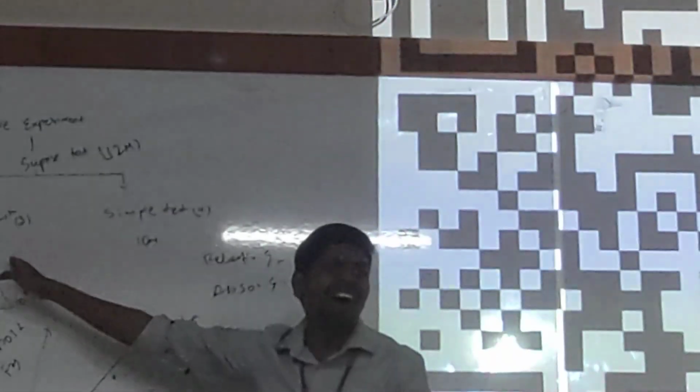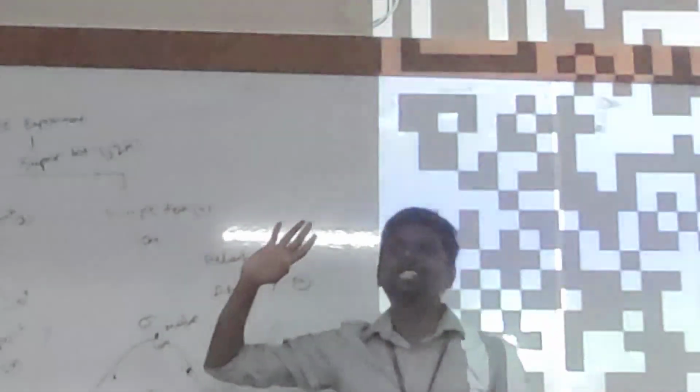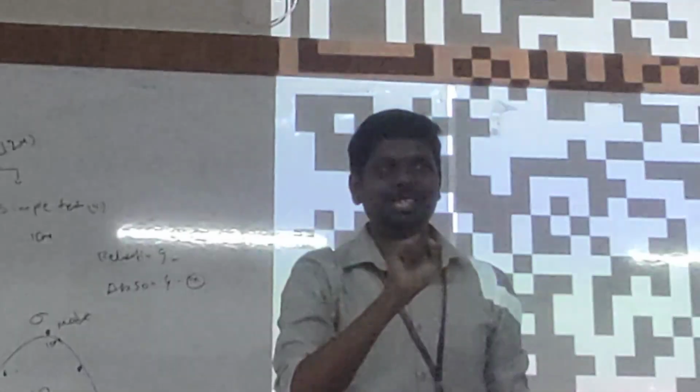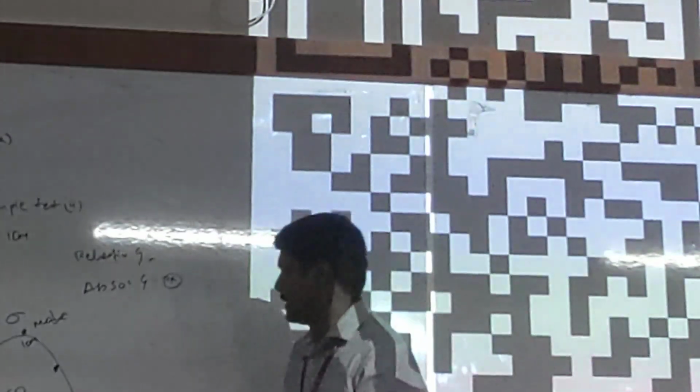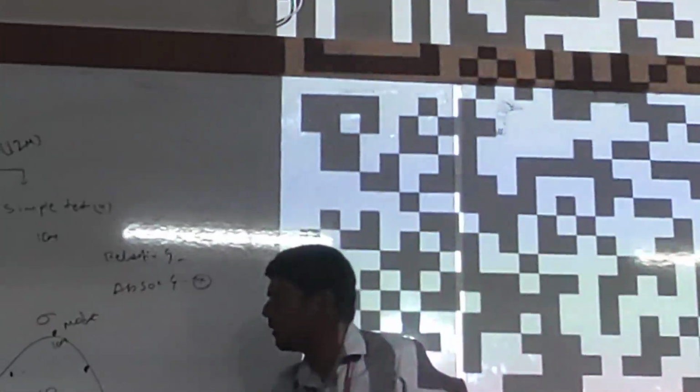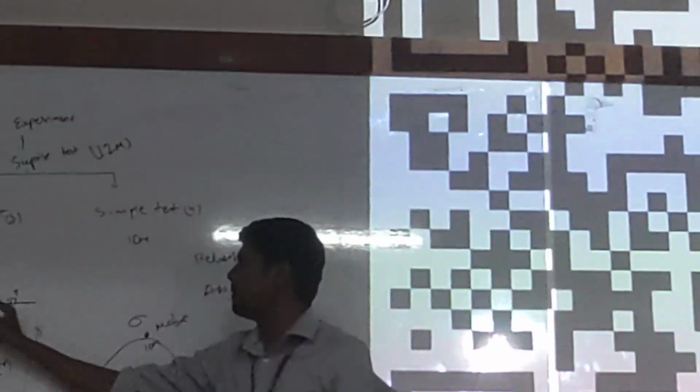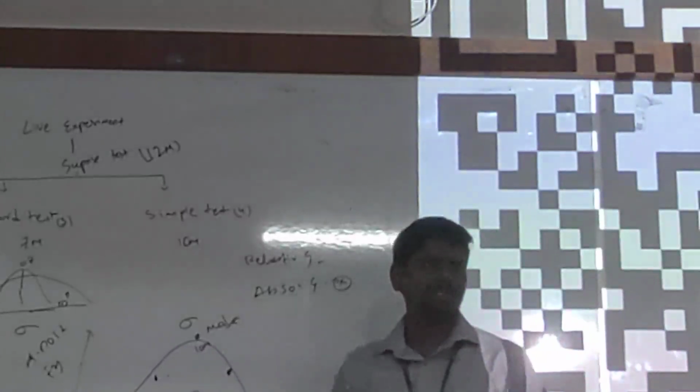Coming back to the point, hard and simple test. What I will see is the expected value and the variation. In case of a hard test, the variation might be high. Am I correct?